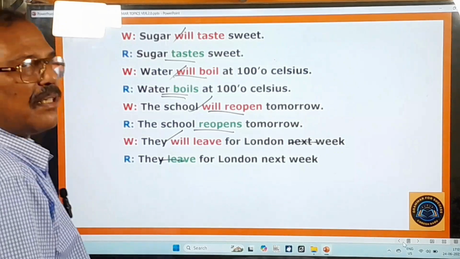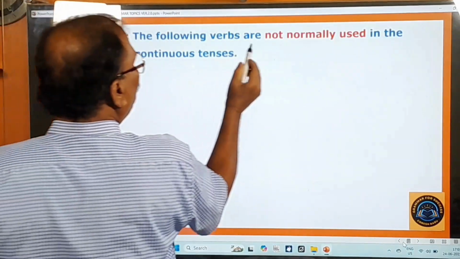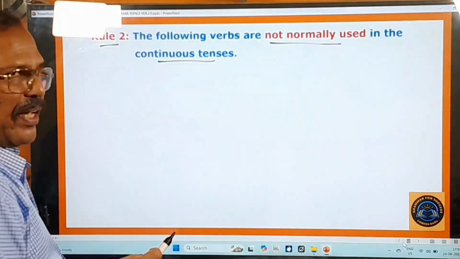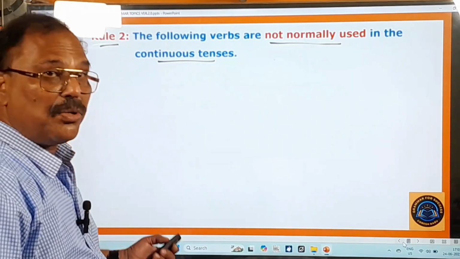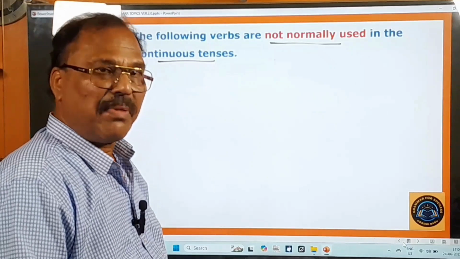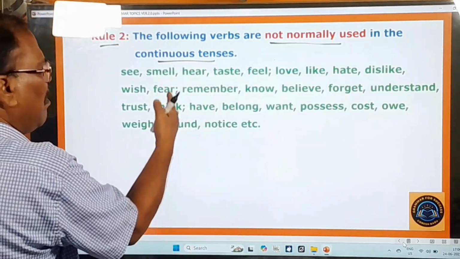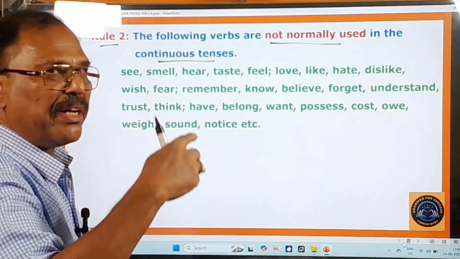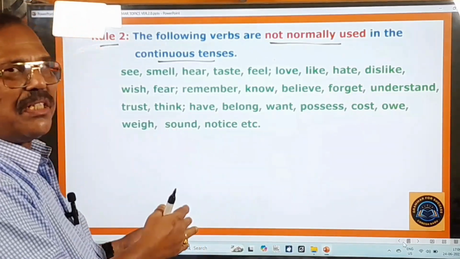Now let's move on to the next rule. Rule 2: the following verbs are not normally used in the continuous tenses. They are generally used in tenses other than the continuous tenses, but not in the continuous tenses. What are those verbs? Here I have given a small list of these verbs, and in some other video I have mentioned this rule very elaborately, but here I have mentioned it very briefly.